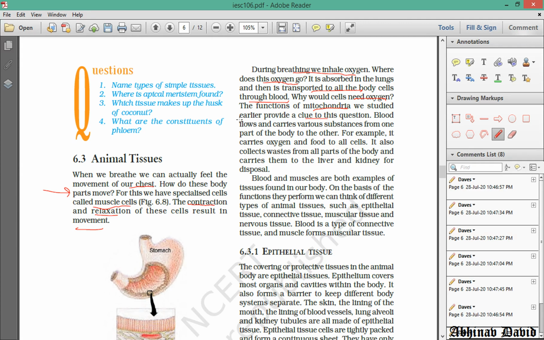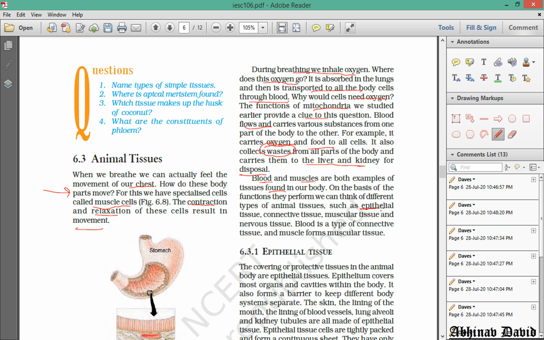Okay, so blood is a connective tissue which flows and it transports oxygen and food and different things to each and every part of the body, and carries waste to the liver and kidney for disposal. It consists of waste material also. So the waste is removed by the liver and by the kidneys from our body, and blood is purified by the kidney and the liver. So blood and muscles are both examples of tissues. So like that we have different types of tissues.